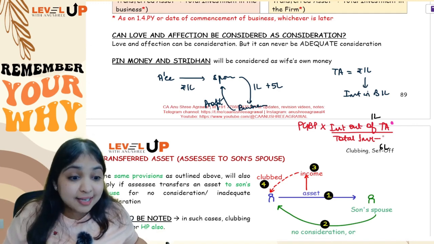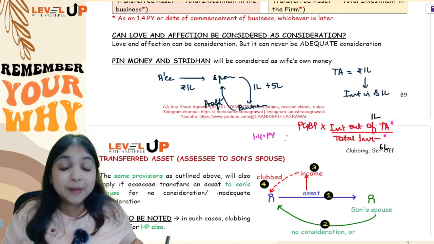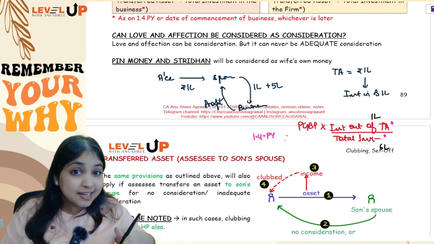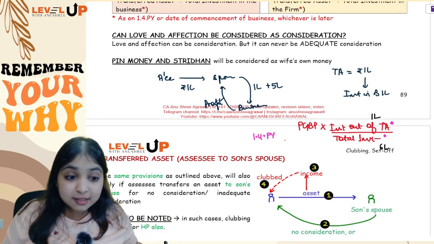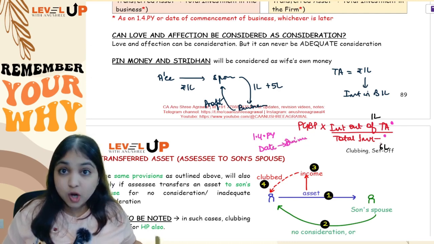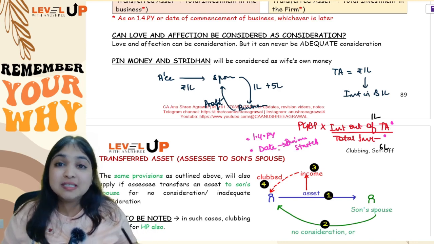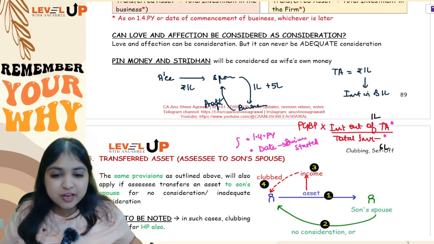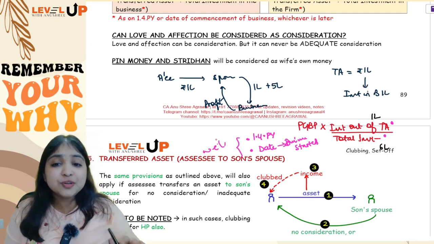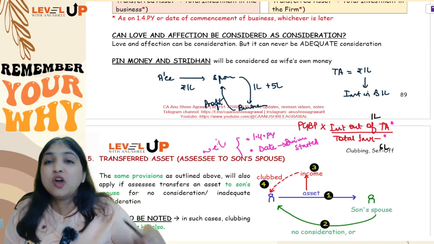Now before I take you any further, one small tiny last point, guys, listen to me. This numerator and this denominator both have to be as on 1st April of the previous year. However, if the business was started in between the year, then you will take the numerator and denominator as on the date on which the business was started. So either the numerator and denominator will both be on the 1st April of the previous year, or on the date on which the business was started by the spouse. Whichever is later, of course.